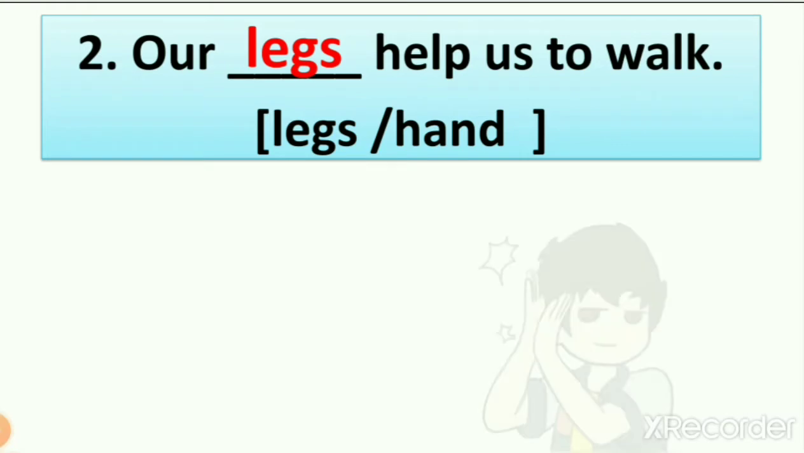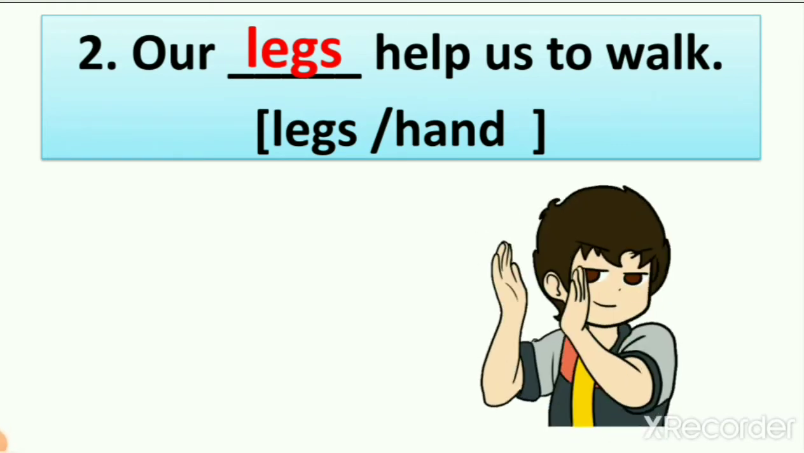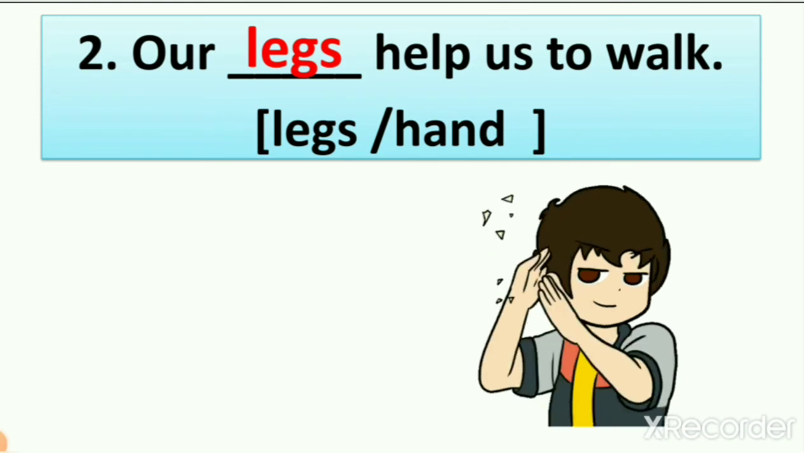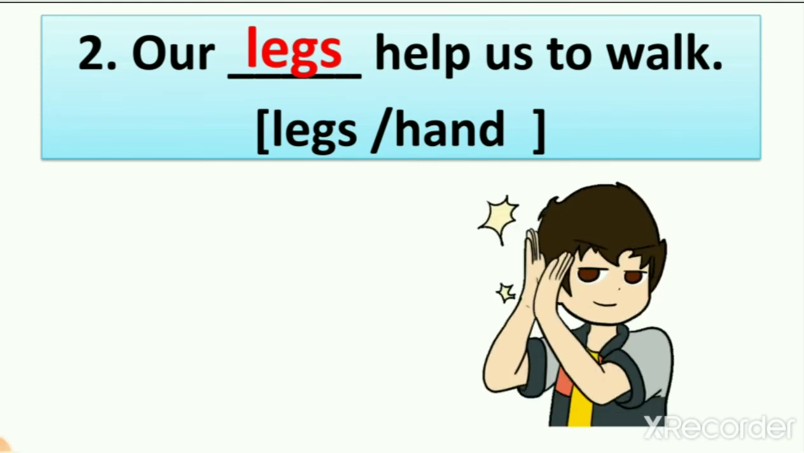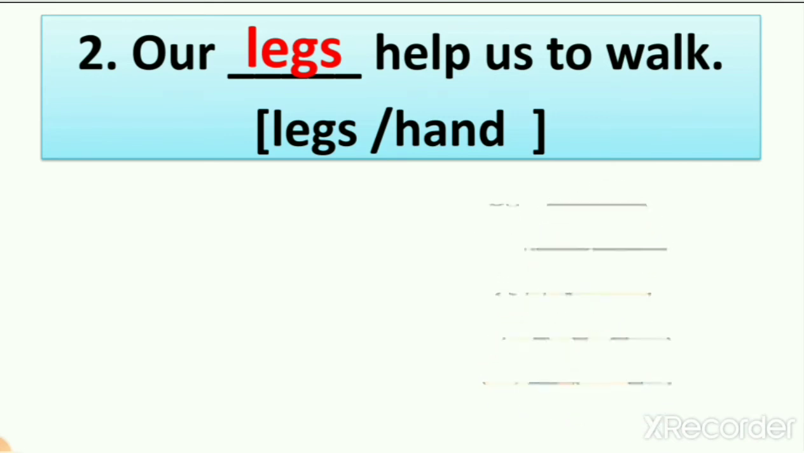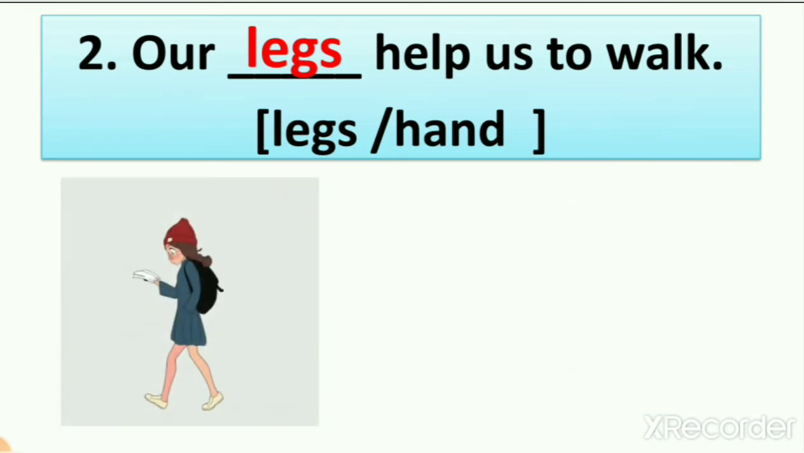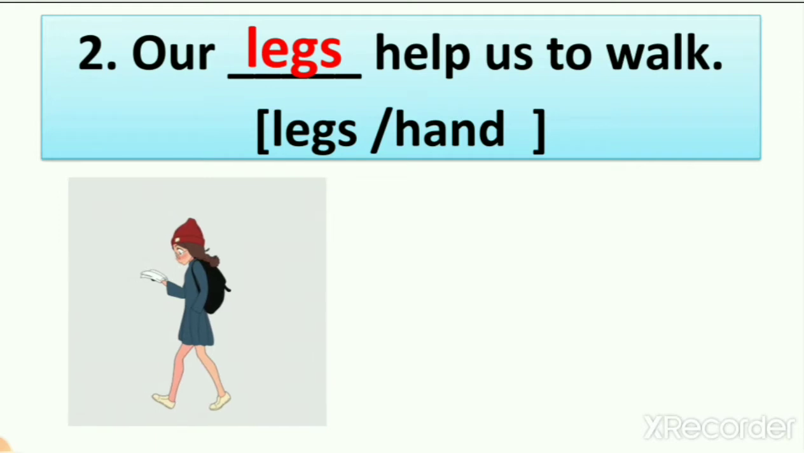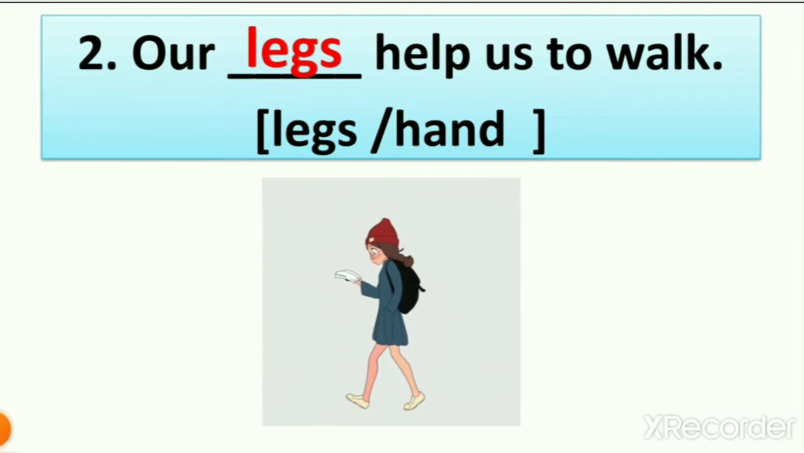So let's see the pictures. In one picture you can see the boy is clapping, right? We use our hand to clap, not to walk. And in the second picture you can see one girl is walking. So which is the right one? The first picture is wrong. That's why the picture is not here. So the right answer is legs. We are using our legs to walk.